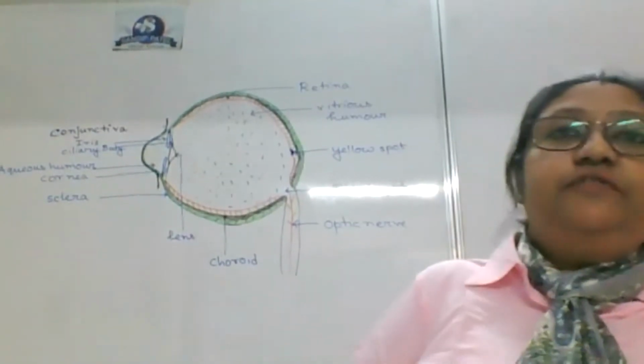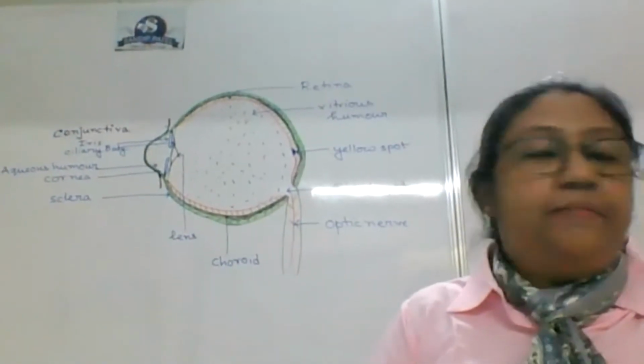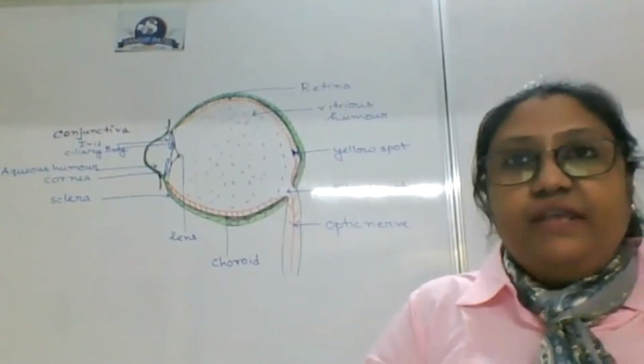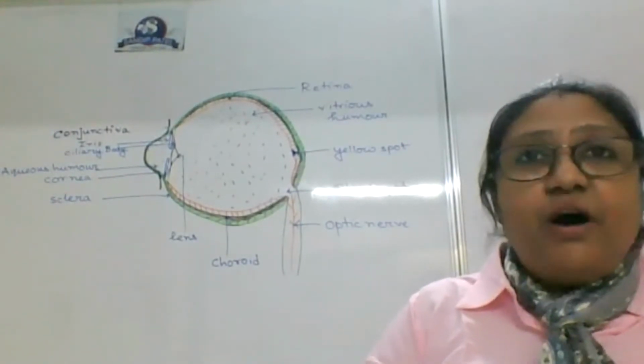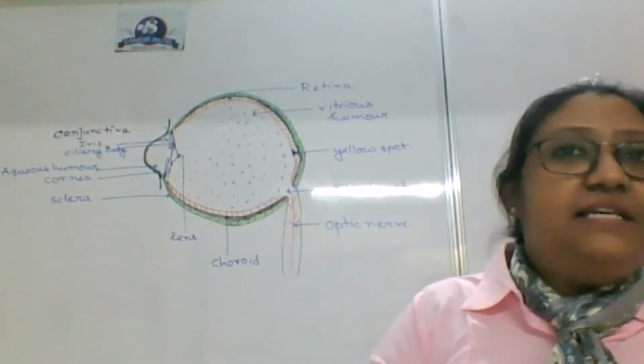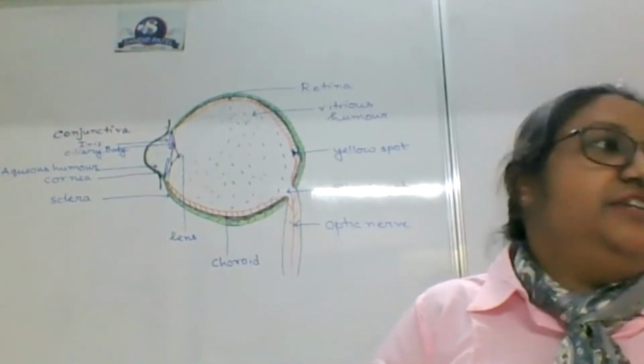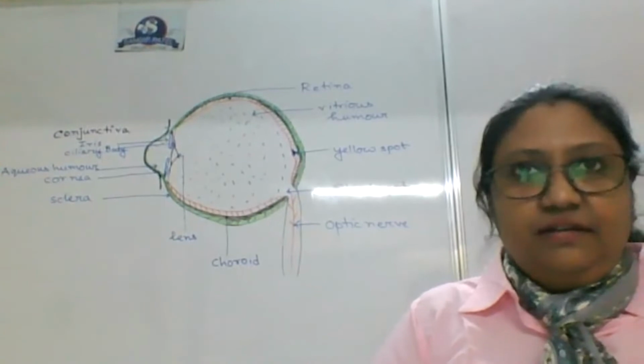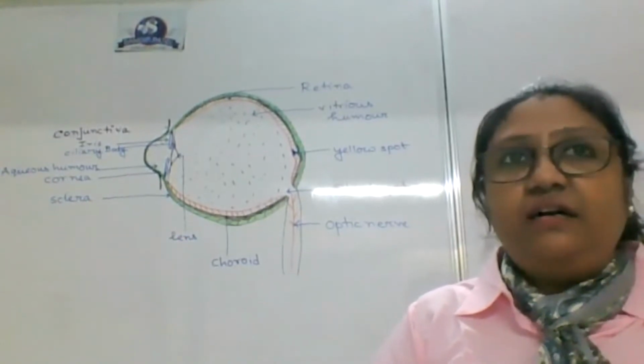So out of the light rays reflected by the mask of Yesha, the maximum amount of light will reach my eyes. I will have better detailed vision of Yesha's mask. Understood? Is this part understood?